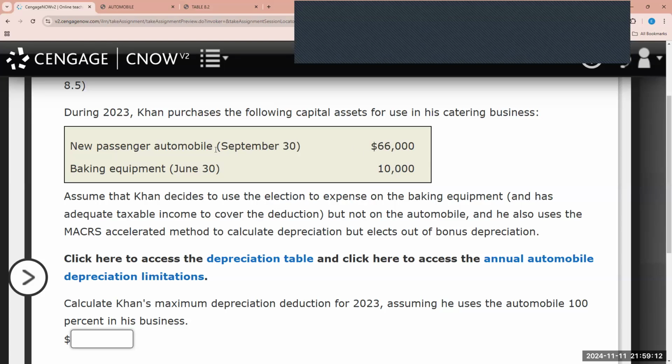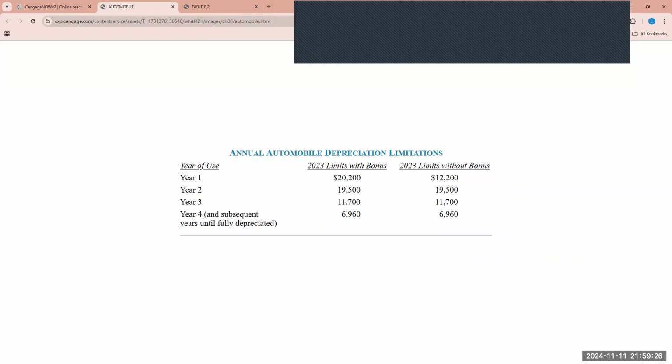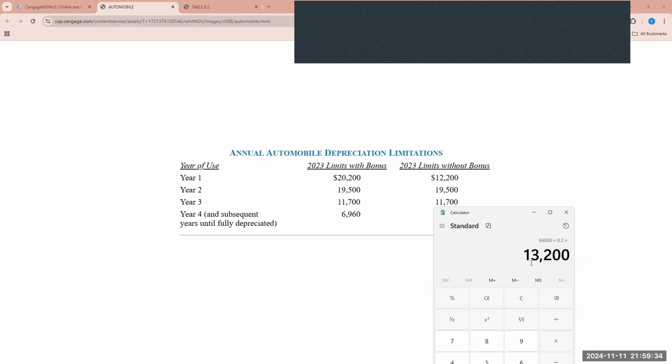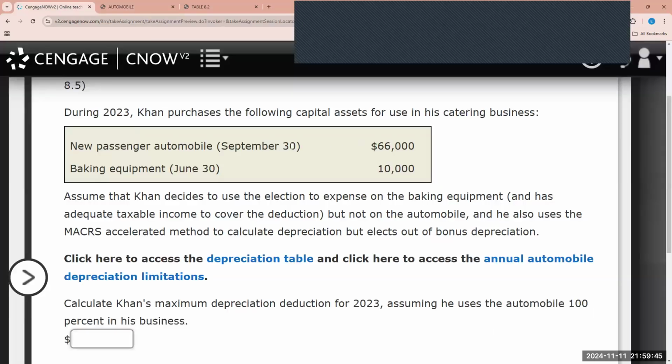But we need to factor in this new passenger automobile, right? So with the regular depreciation, again, we know automobiles are generally 5 years. So the 5 years will be 20%. And I'll get my calculator. So 66,000 times 20% will be 13,200. However, the annual automobile depreciation limit 2023 without bonus is 12,200. So therefore, for this new passenger automobile, the maximum amount that Khan could claim is 12,200.